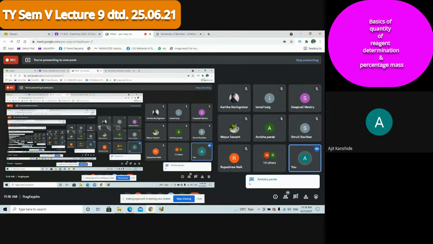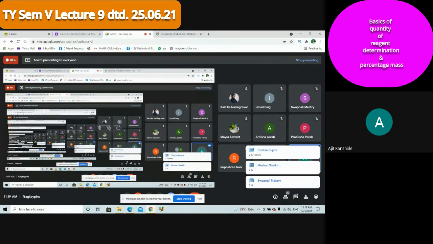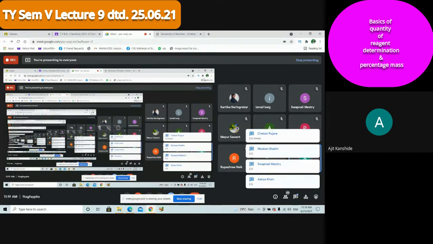So proportion. Which is more? Oxygen is more or acetylene is more? From the reaction point of view, oxygen is more. So it's a multiple. How many times is oxygen more compared to acetylene? From that reaction, you will find it is 2.5 times. It is a proportion.